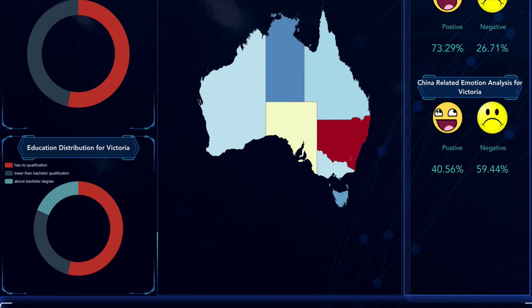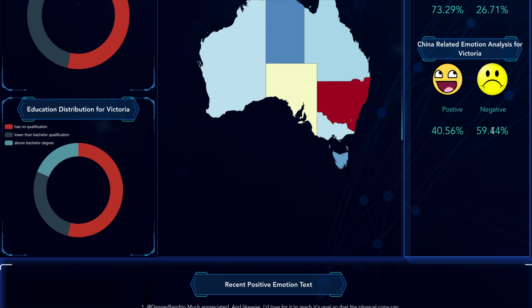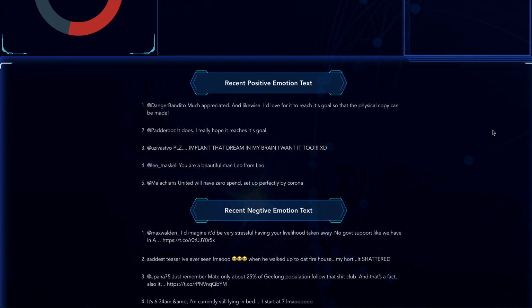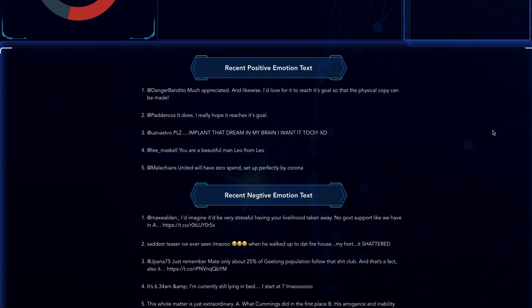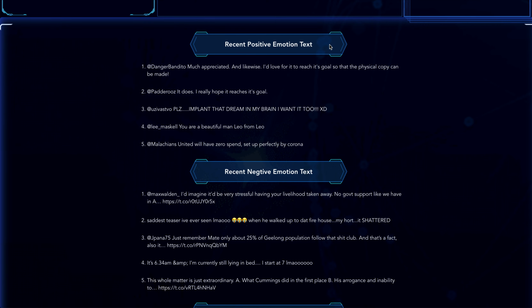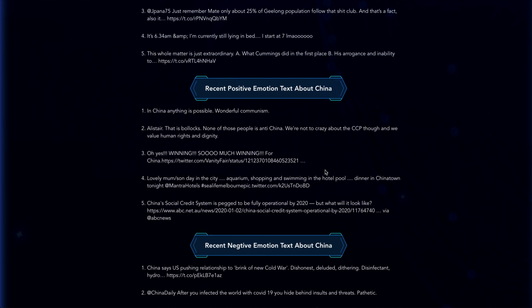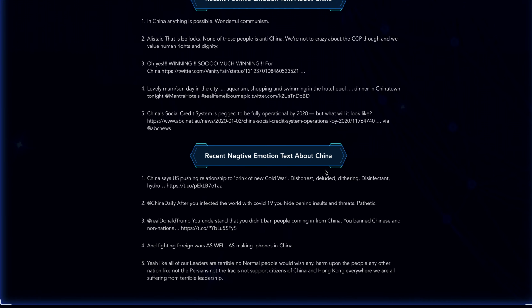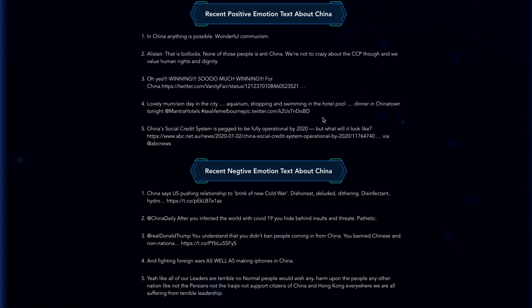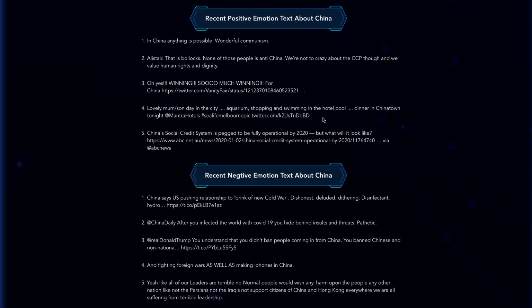So now we can have a look. Only about 40% of tweets have a positive attitude toward China, while the rest, which is 60%, have a negative attitude. Therefore, for further specific information, we also retrieve the most recent 5 tweets which have positive emotion, negative emotion, positive emotion toward China, and negative emotion toward China, so that our users can have a look and know some specific tweets to have a very direct view.